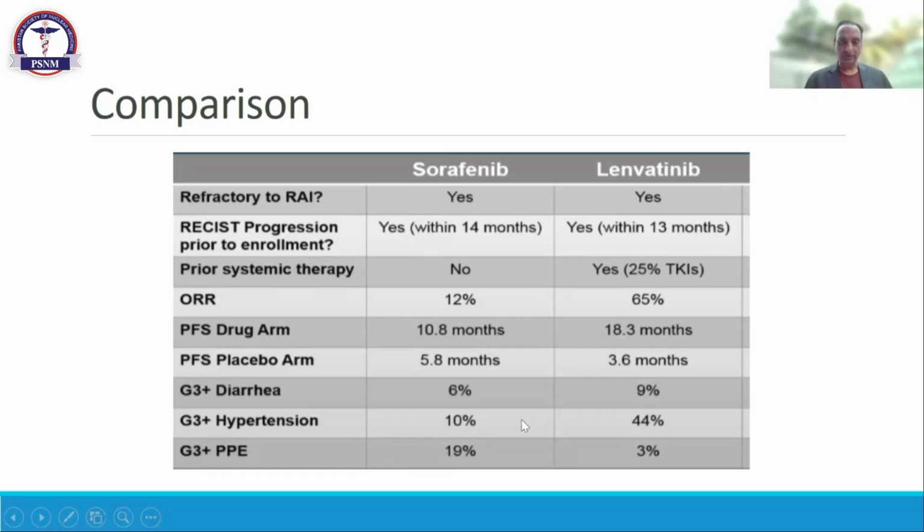If you see here, hypertension was 44% with lenvatinib. Diarrhea was somewhat the same, but palmar-plantar erythema, which was 19% with sorafenib, was only 3% with lenvatinib. So we can safely start either of these two medicines, preferably lenvatinib, but if there is a financial issue, then you can start sorafenib. But what to do when there is progression on either of these two drugs, or both?